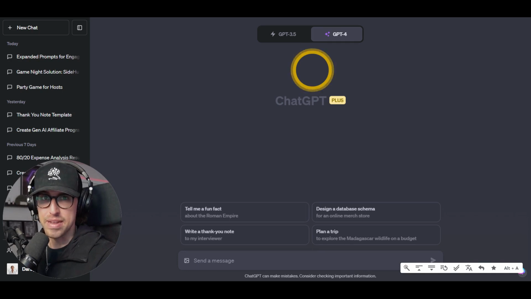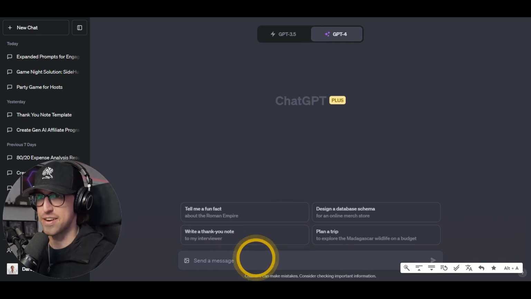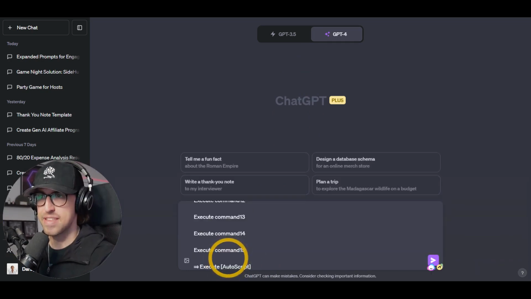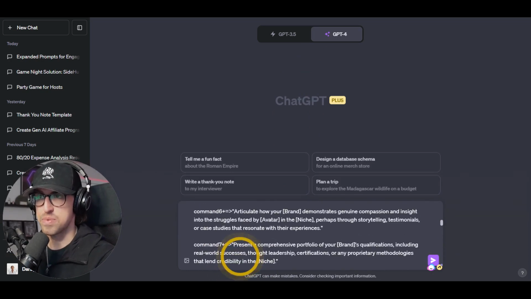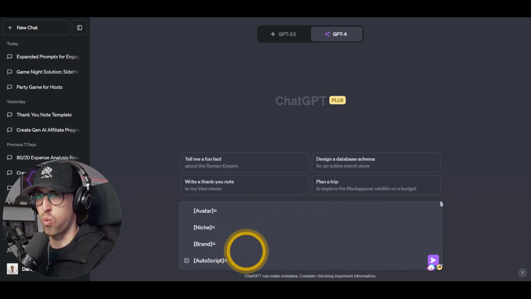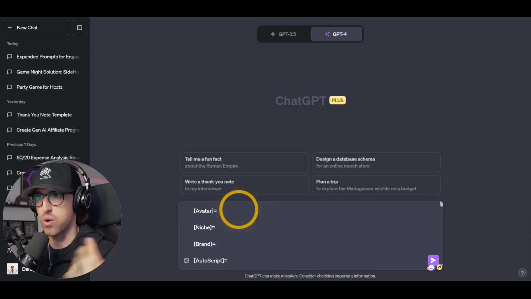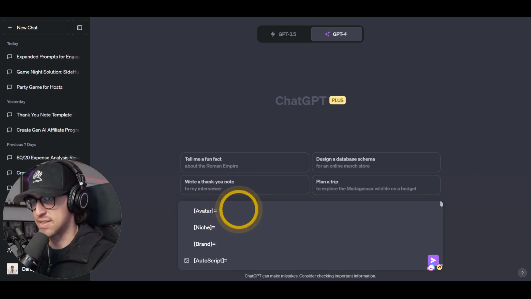And so I've already copied the auto script code, which you can find on our blog. I'm going to paste that here. And as I paste that, you'll notice the way this auto script is set up. I'll walk through a little bit of the context behind that so you understand why it's set up like this. Basically, you need to answer three key questions as a brand owner or as a marketer or as a storyteller. Who is your avatar or character or segment of your audience that you're going to be creating a story around? In this case, it's going to be game night hosts.